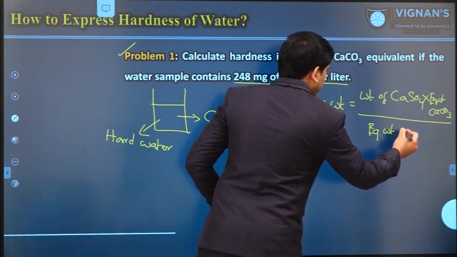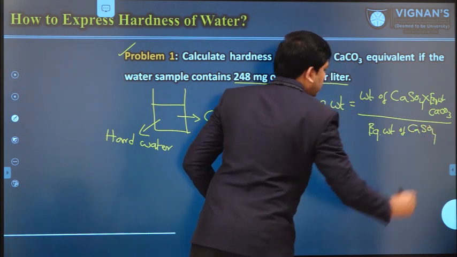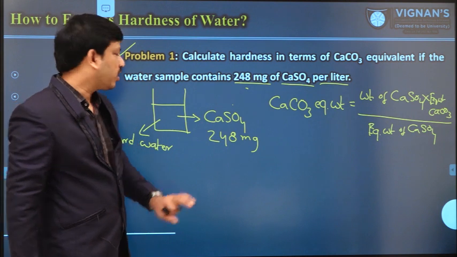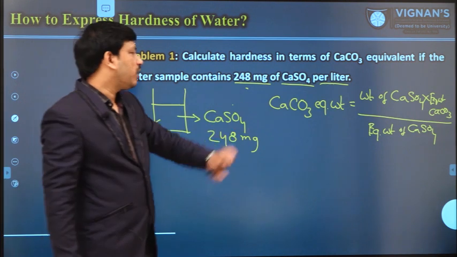So by using this formula, we can easily convert the hardness producing substance value into the corresponding equivalent weight.